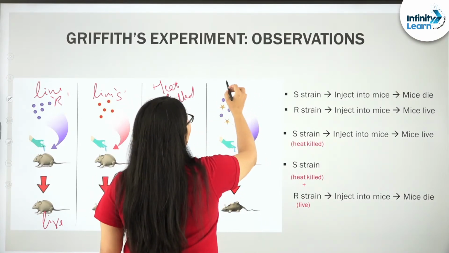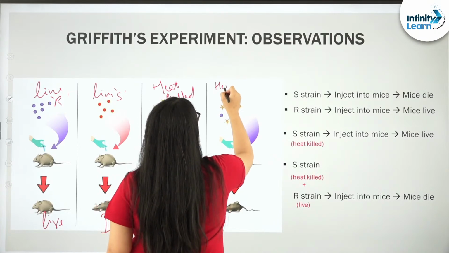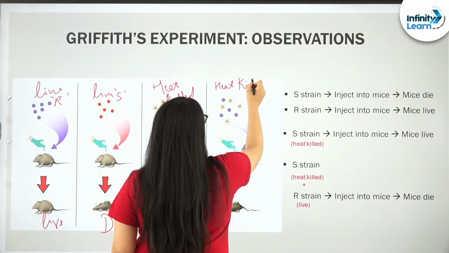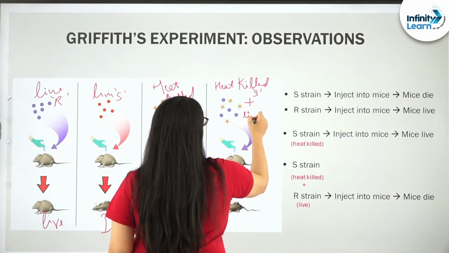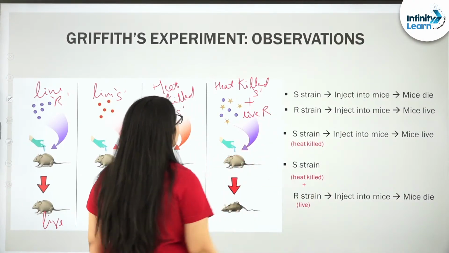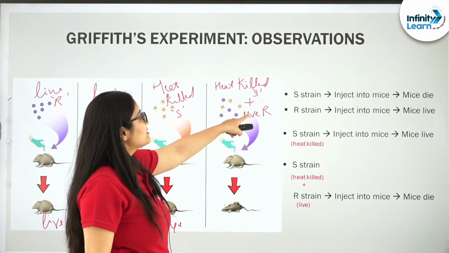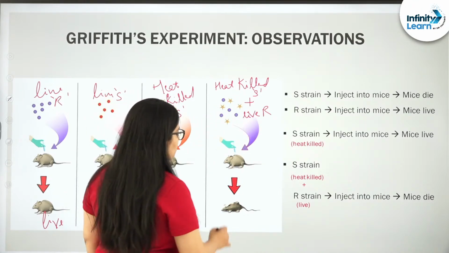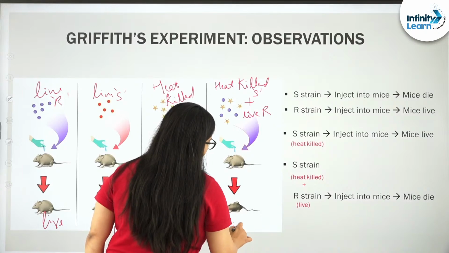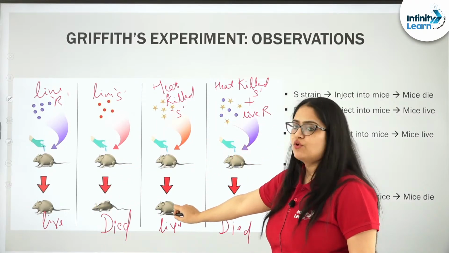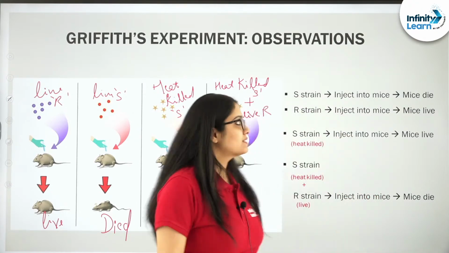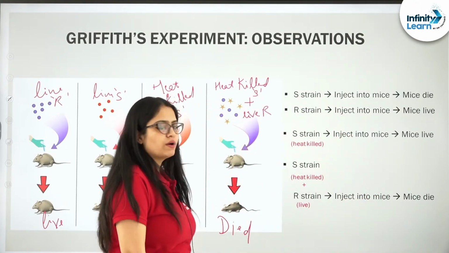But in the fourth case, where there was like a bulb on situation for Griffith, he gave a combination of heat killed S plus live R. So, on giving heat killed S and live R, mouse actually died. How come? In this case heat killed S was not able to develop pneumonia in the rat, but in this case it was able to develop pneumonia.